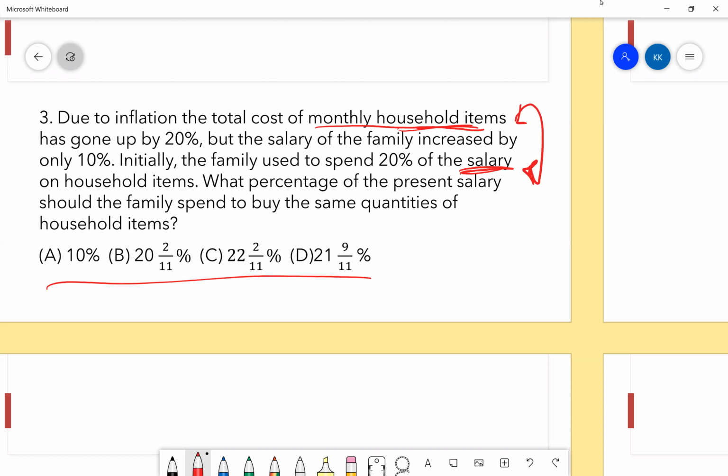What is 2 rupees of 11? It is not 2 by 11 percentage. See, you made a silly mistake there. Everything you did was perfectly fine. I got excited seeing 20 and I just skipped it. Yeah, it happens.